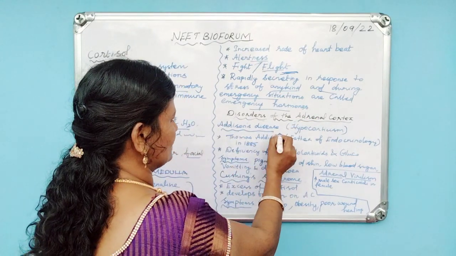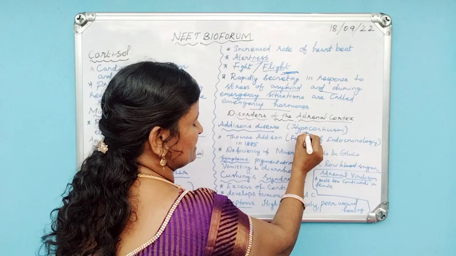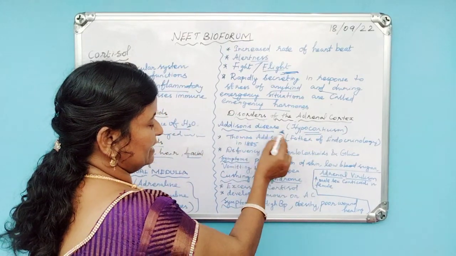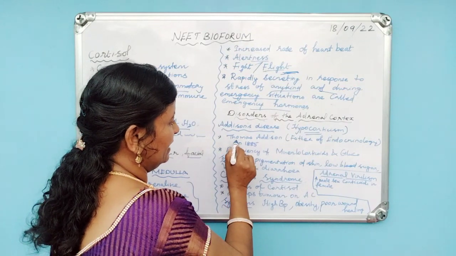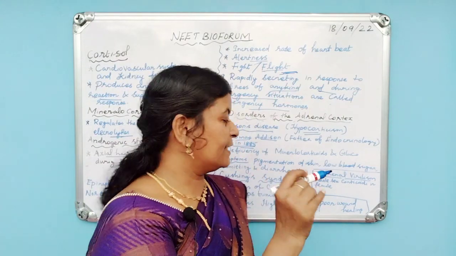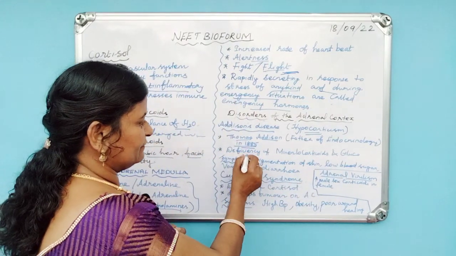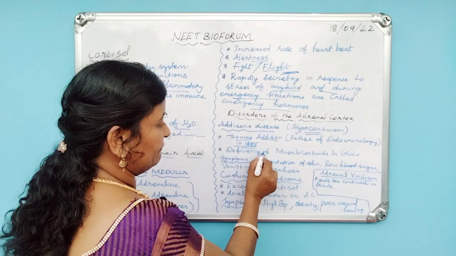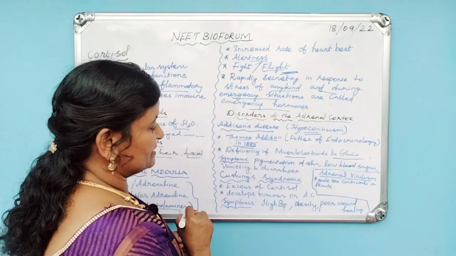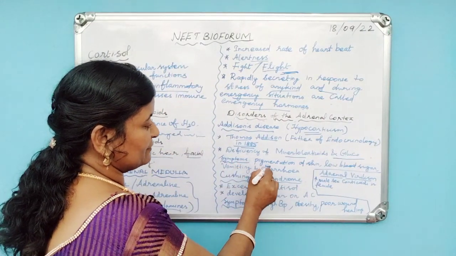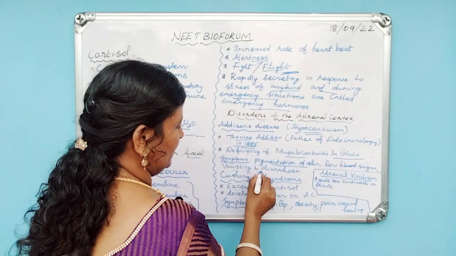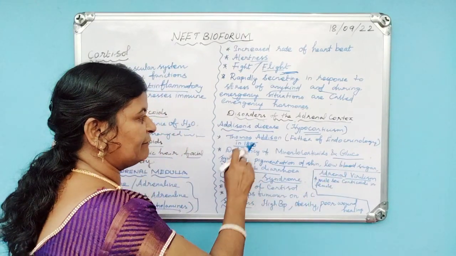The first one, Addison's disease. Addison's disease is called hypocortisonism. It was first described by Thomas Addison in 1885. He is the father of endocrinology. It is caused by deficiency of mineralocorticoid hormones and glucocorticoids. What are the symptoms? Pigmentation of the skin, low blood sugar level, vomiting and diarrhea. These are the symptoms of Addison's disease.